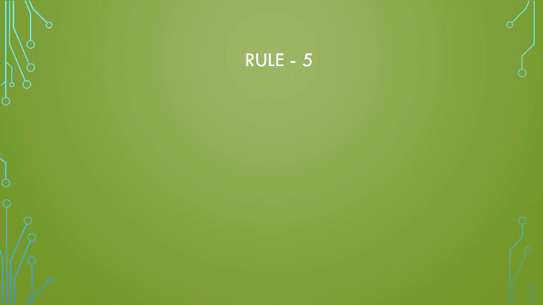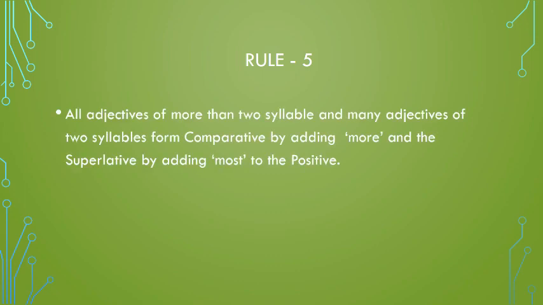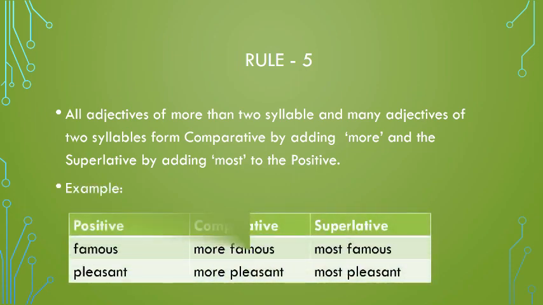Rule number 5. All adjectives of more than 2 syllables and many adjectives of 2 syllables form the comparative by adding more and the superlative by adding most to the positive. Example: famous, more famous, most famous; pleasant, more pleasant, most pleasant. Here, the words in the positive degree have 2 syllables. So, for making comparative and superlative, more and most are added.